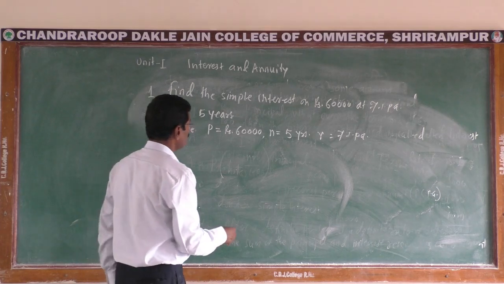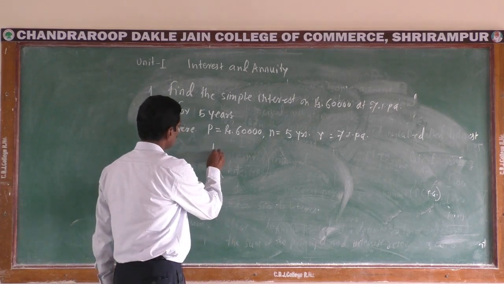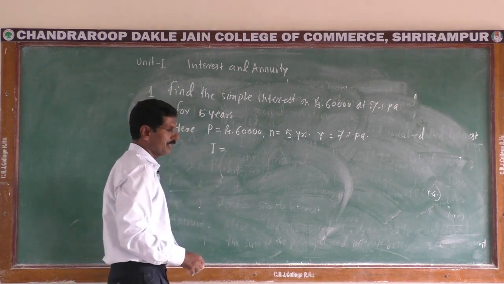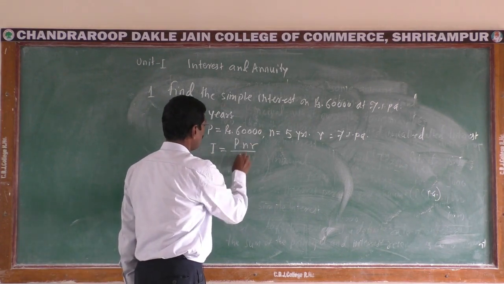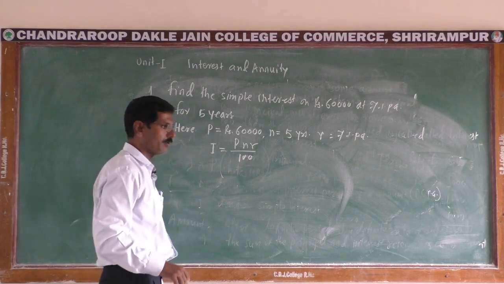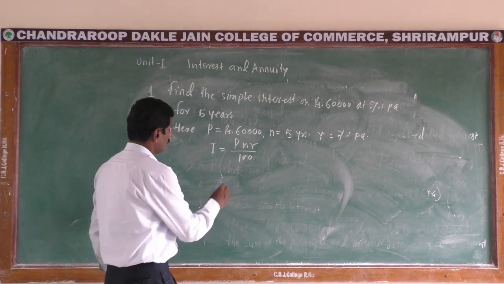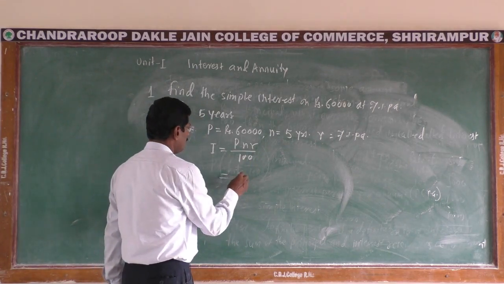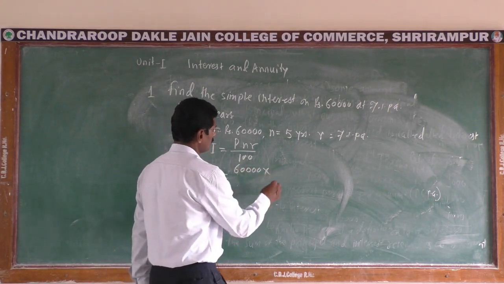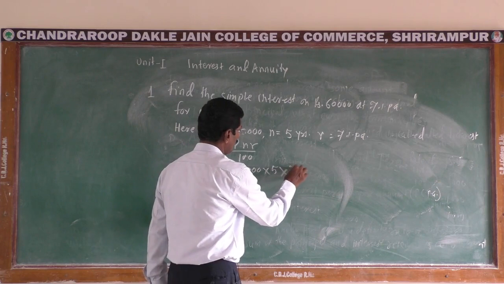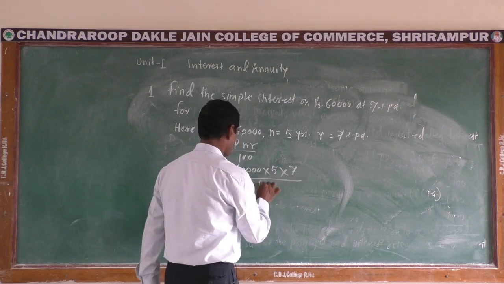Then we find the simple interest using the formula of simple interest, I is equal to PNR upon 100. Then here P is equal to 60,000 into N, that is 5, into R 7 upon 100.